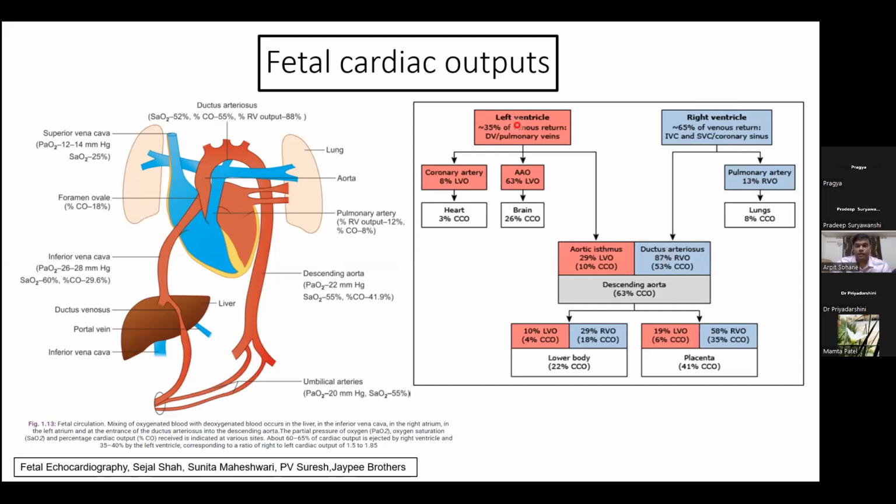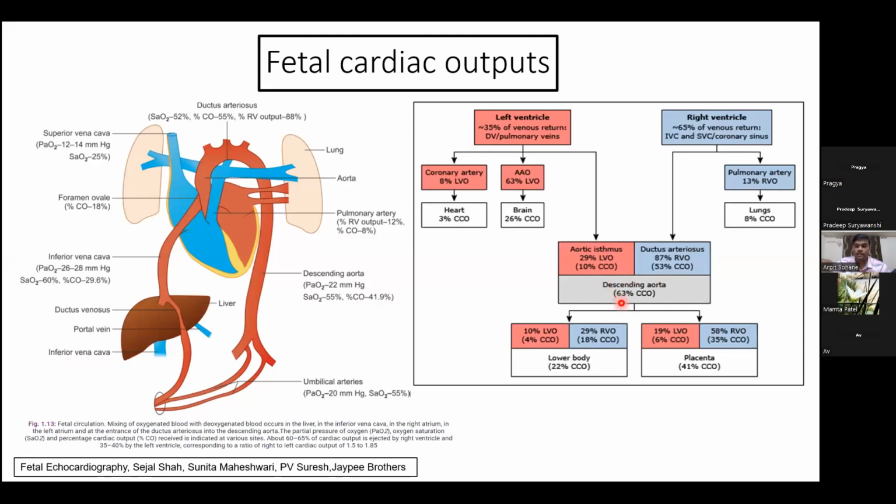The 35% of the venous return reaches the left ventricle. Of that, around 70% is utilized in supplying just the brain and heart, while 30% reaches the descending aorta through the aortic isthmus. So this is the combined output.